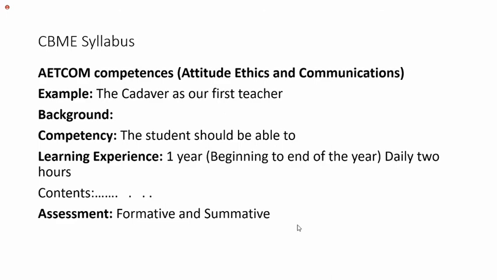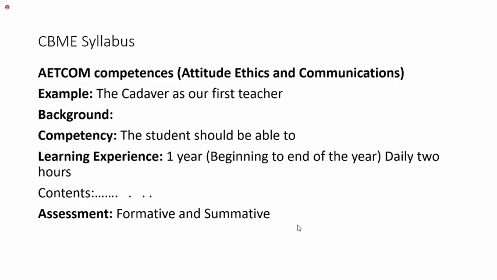So these are the background things one must and should know when we enter the dissection hall. And you have to give respect to the cadaver, because, as it is told, the cadaver is your first teacher. After knowing that background and doing the procedure, the student should be able to identify the male and female body, identify the age of the baby, identify the different locations present over the body, and identify each and everything. That is one of the major competencies for you.